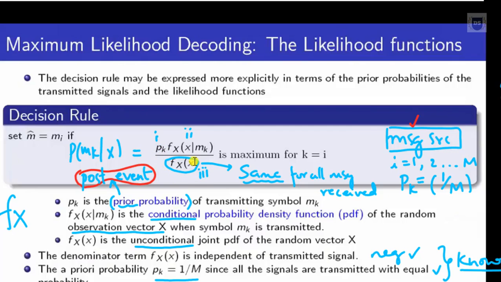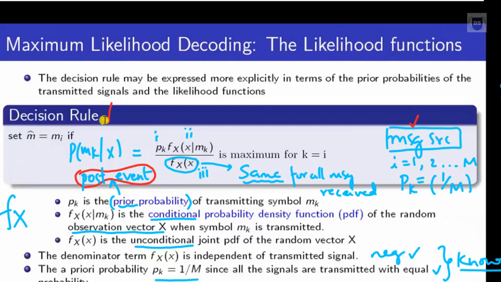Likewise, the denominator term, which represents the unconditional joint PDF, can also be eliminated, because this won't depend upon the message signal that has been received; the value of the unconditional joint PDF is the same for all message signals. Thereby the first term and the third term can be eliminated from our decision rule.